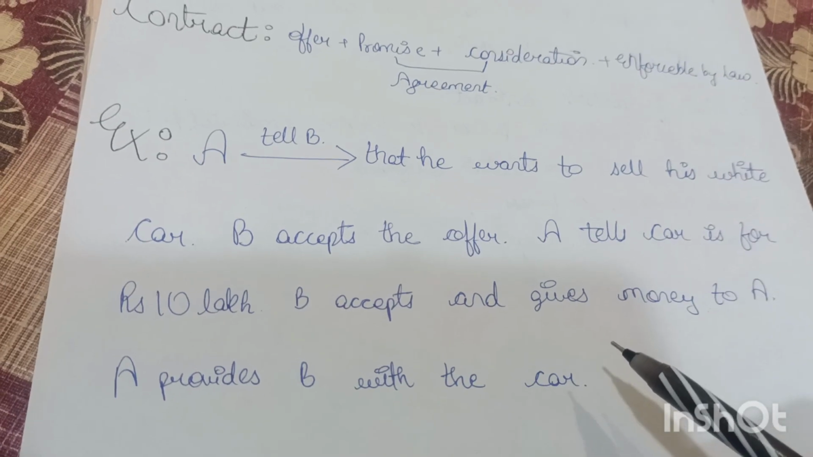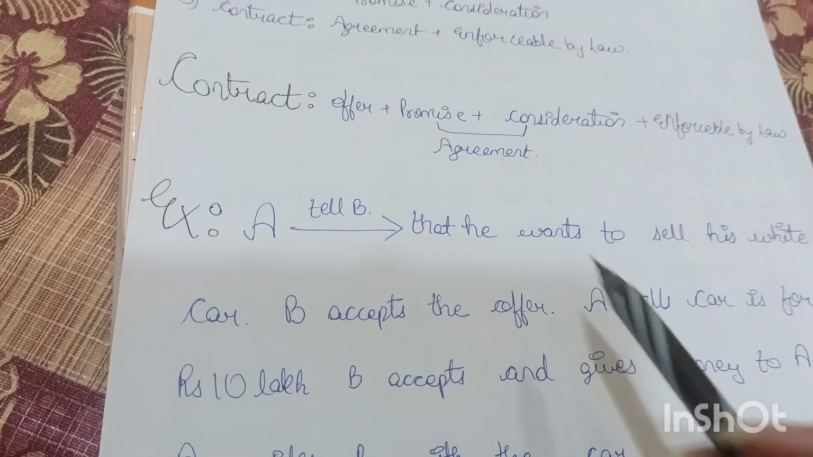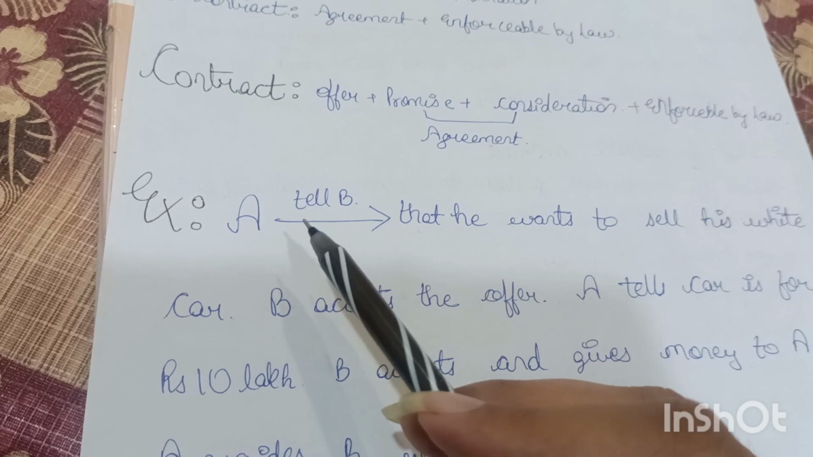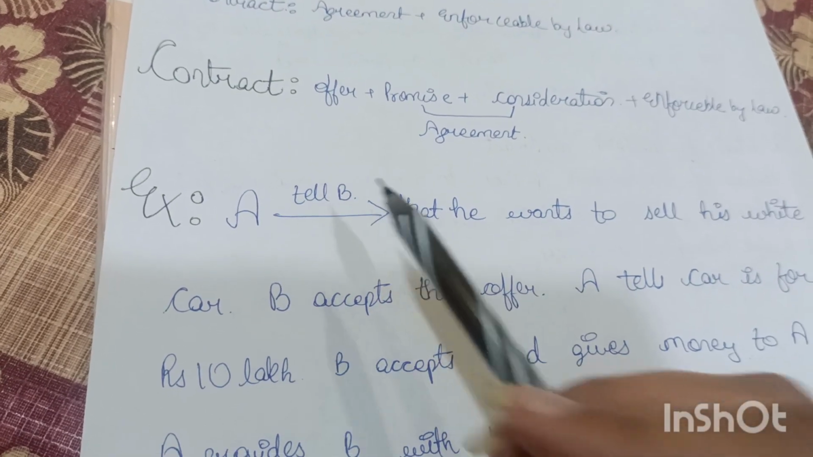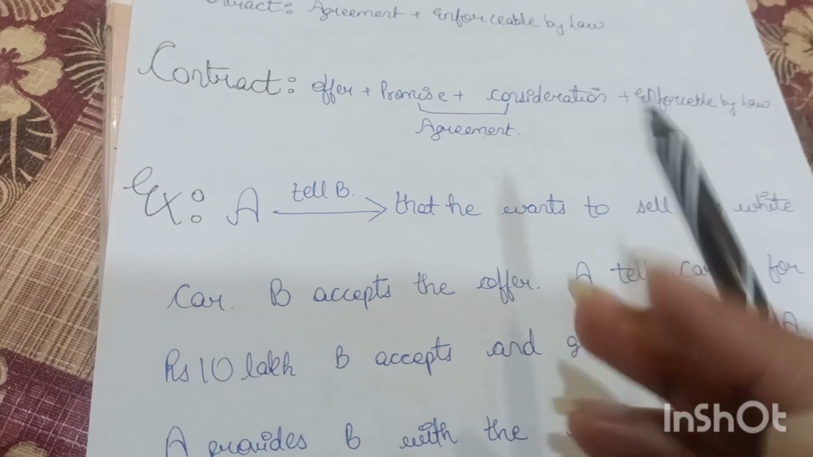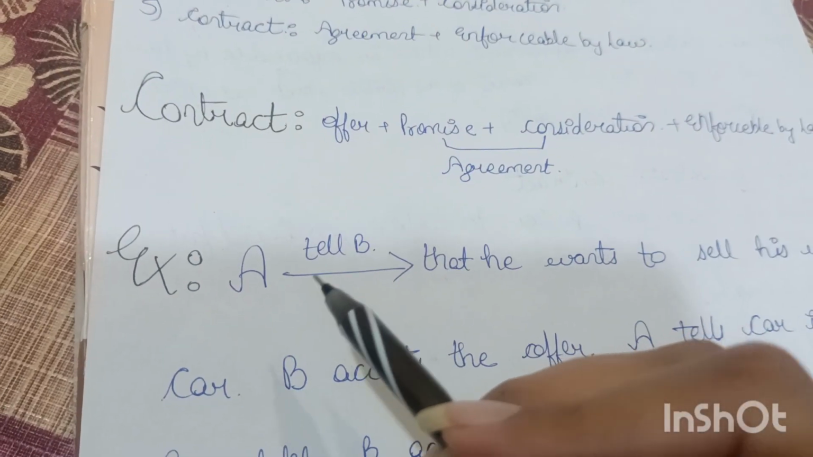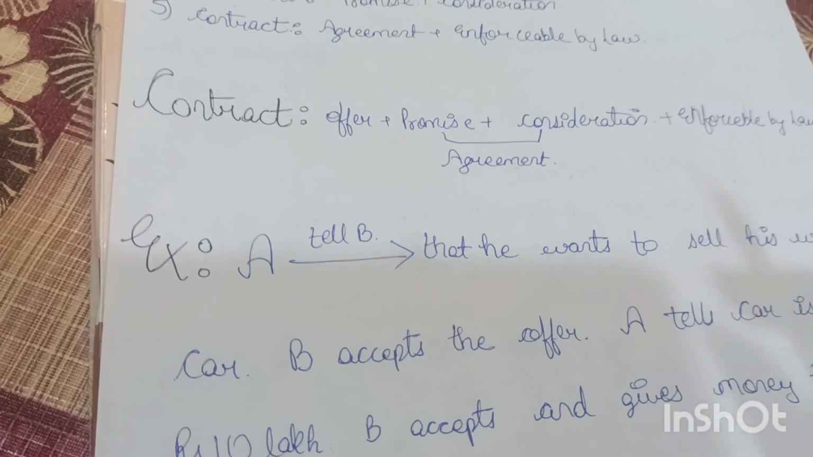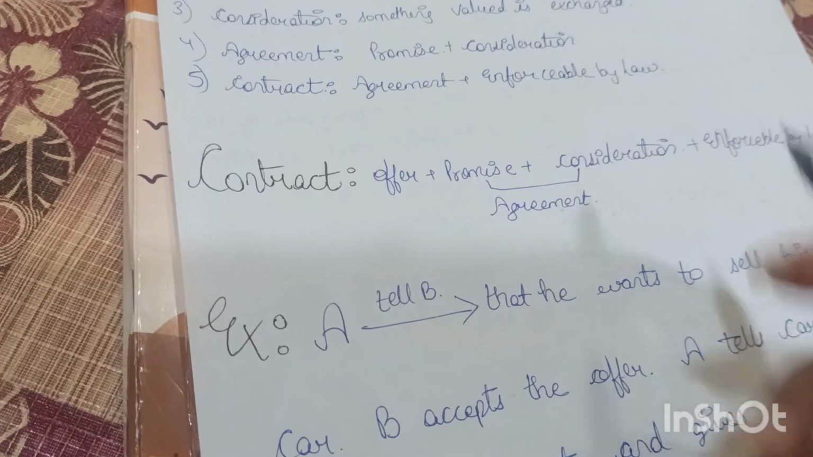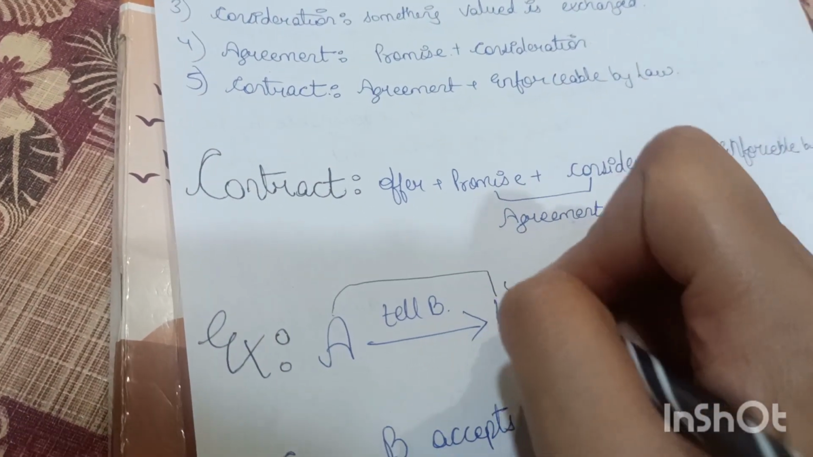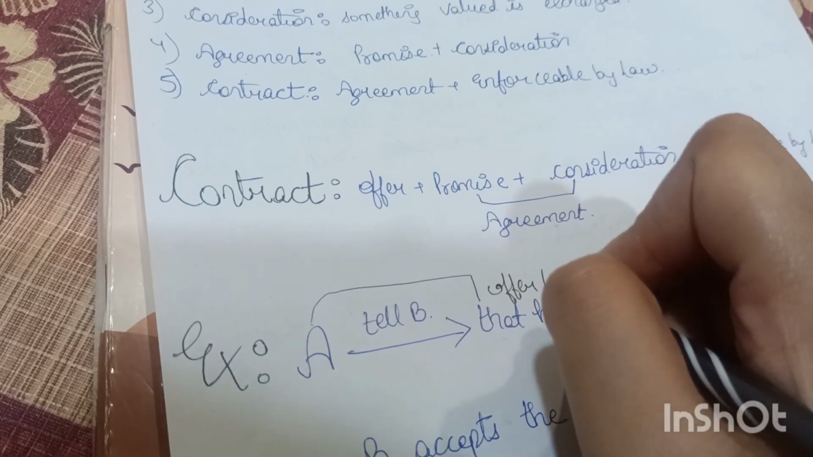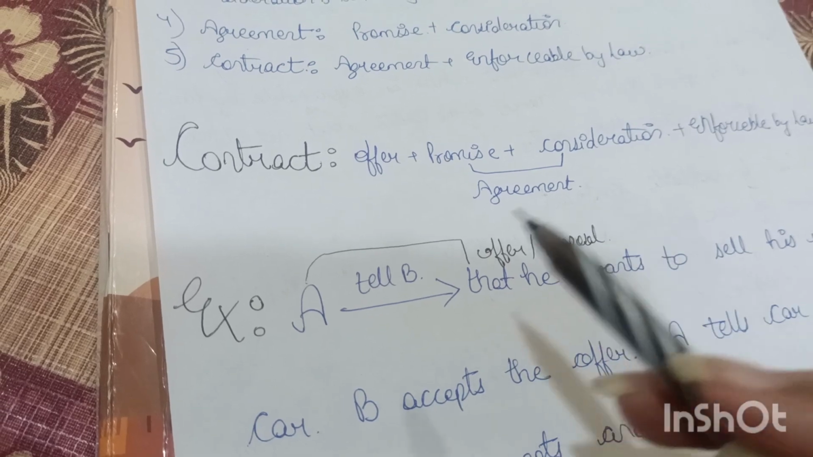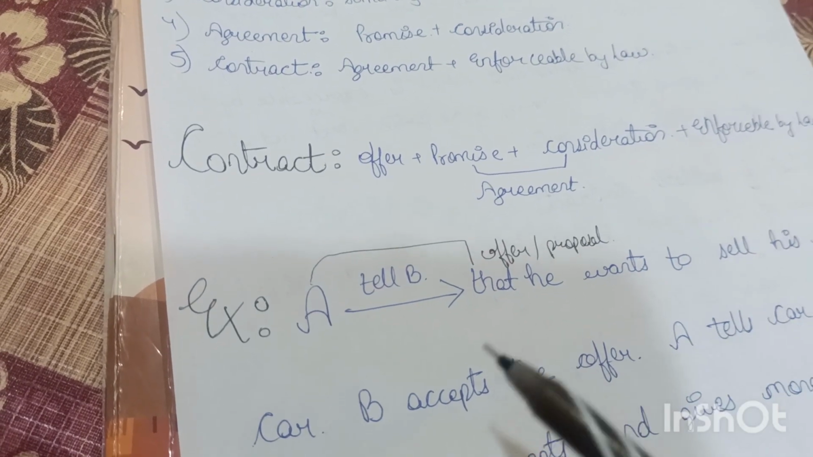So now let's understand contract through an example. So you can see there is a person A and person B. A wants to sell his white car. So he tells B that he wants to sell his white car. And over here you can see that A intentionally tells B because he wants to sell his car to B. So in that case it is the offer, or you can say proposal, because A willingly is telling B so that he can sell his car.